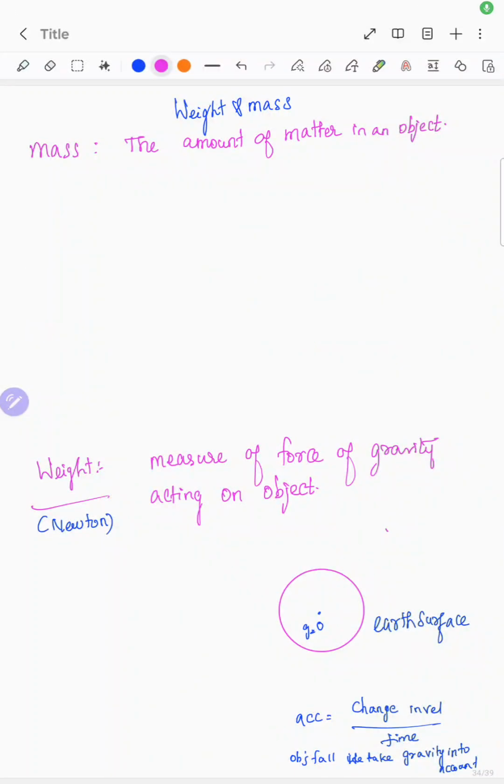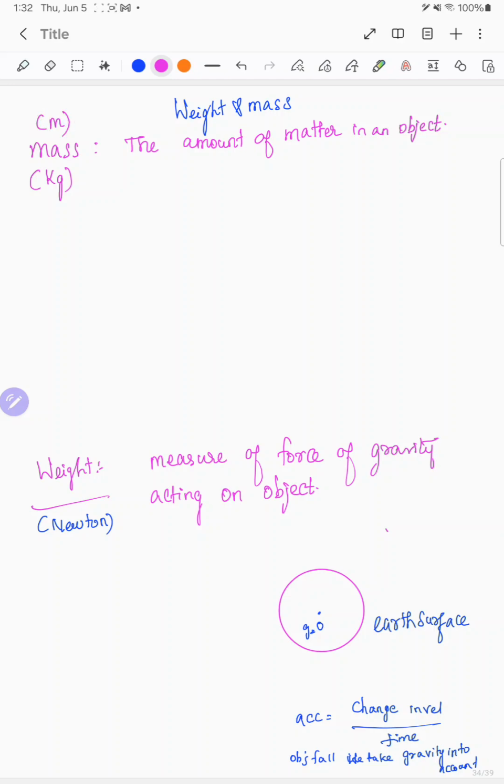Okay, today we are going to see about weight and mass. Mass is the amount of matter in an object, right? It's the amount of matter in an object. It is measured in kg, kilogram, and it is also denoted by the letter m.